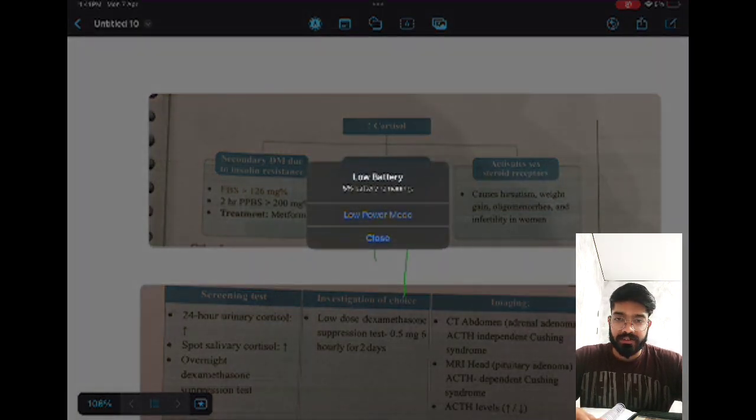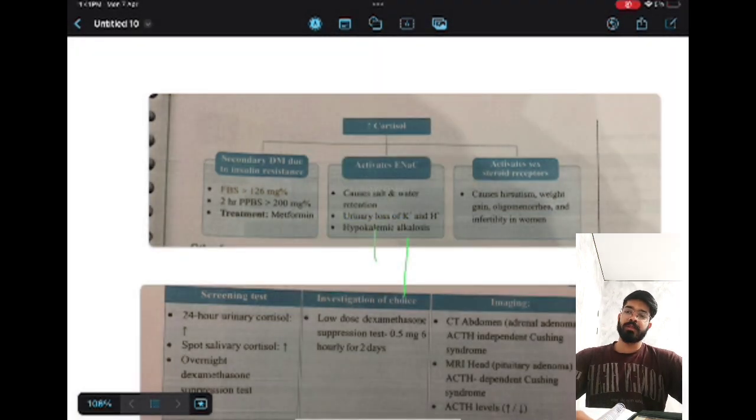Then it activates the sex steroids. So if there is a female patient, she will be having high sex hormones, so facial hair can be seen. The drug of choice for facial hair will be eflornithine for a woman who is having hirsutism, and she will also have infertility, weight gain, and oligomenorrhea.